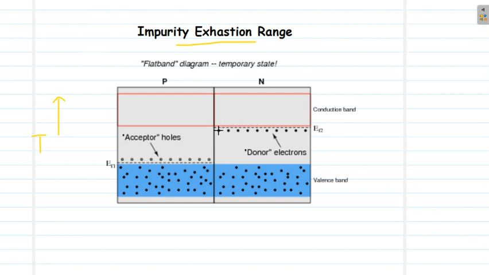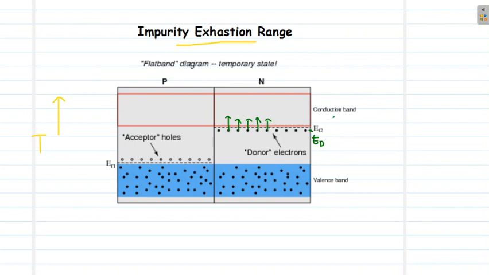Here you can see the electrons from the donor atoms occupy the donor level, which is near to the conduction band, and with temperature electrons from the donor level can easily get into the conduction band and start conducting.